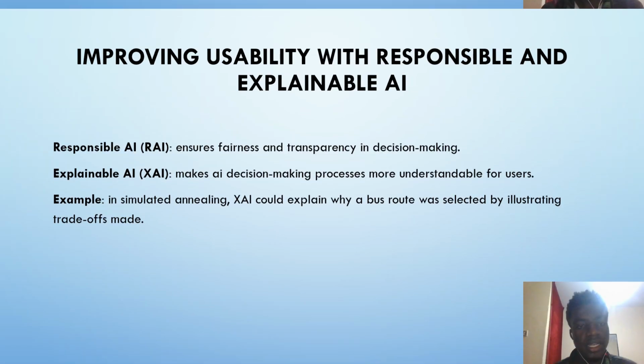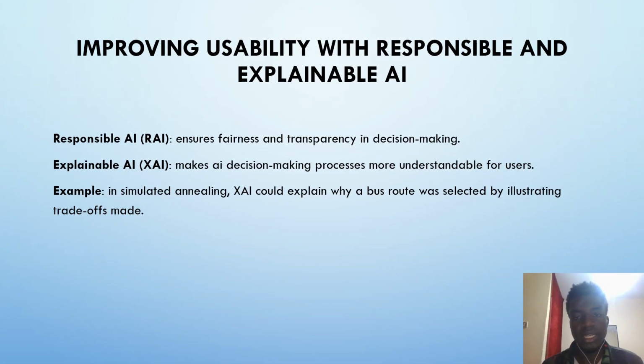Then, improving usability with AI: responsible and explainable AI. We know that responsible AI mainly focuses on fairness and transparency in decision making. For example, in responsible AI, let's say we are taking relief to a certain community. It means the model will make sure that this relief is equally distributed to that community, and the model will be responsible in that sense.